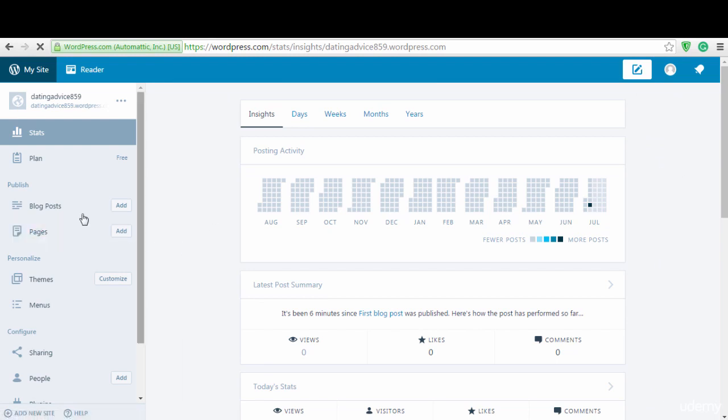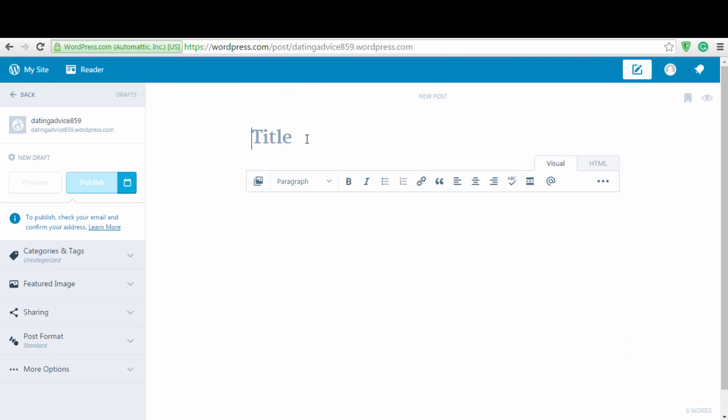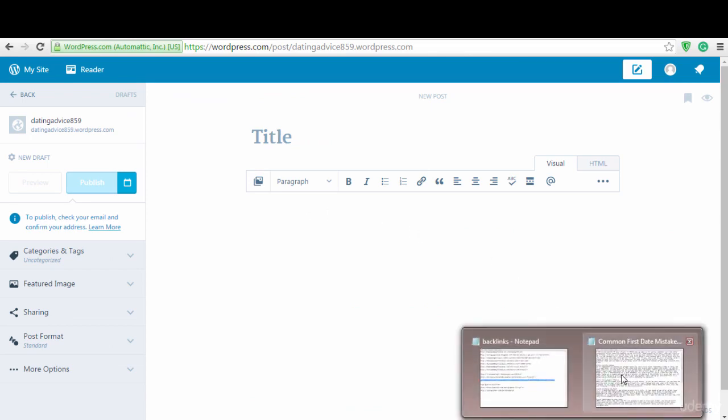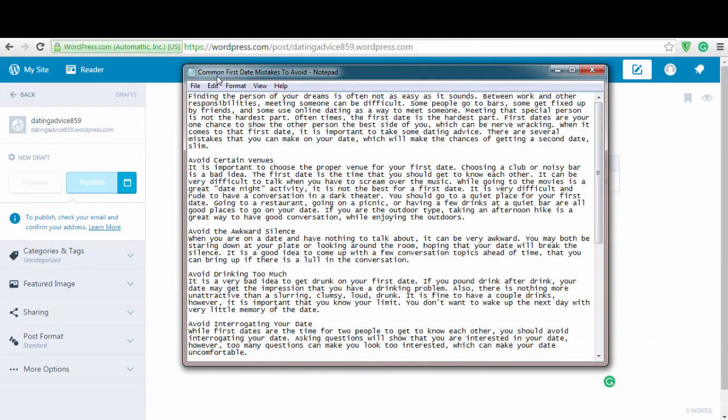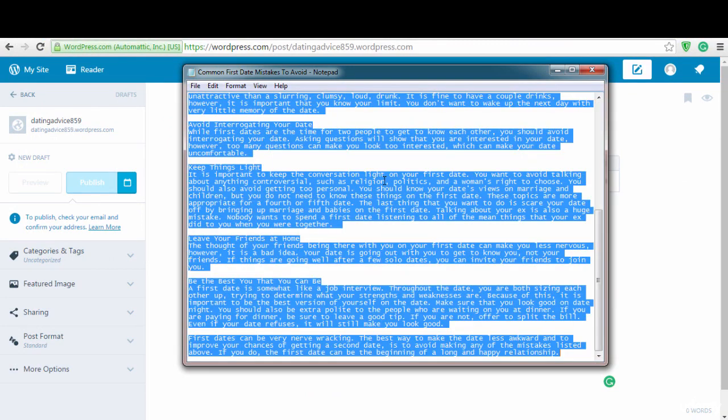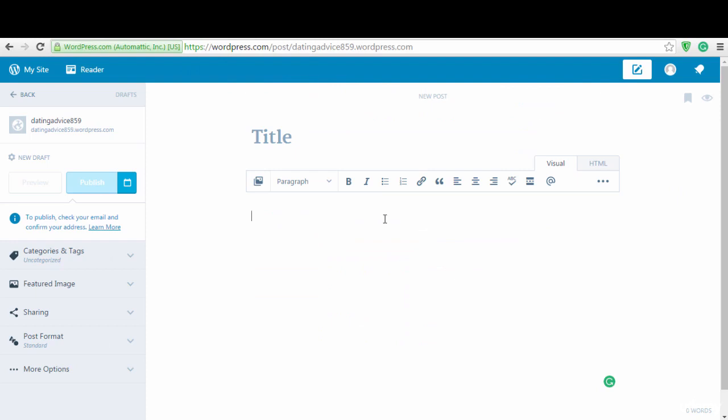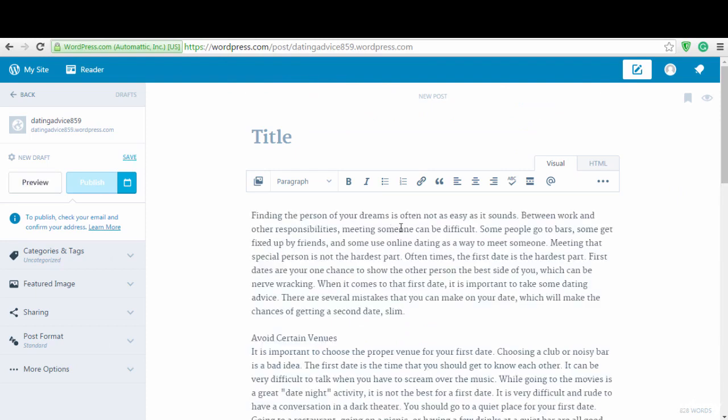So now what we need to do here is add an article, add a blog post. So go to blog post and click on add. And here you need to enter your headline. Now what you need to do here is get an article of 700 words or any number you want, and then just post it right here. So here you can see I already have my article called common first date mistakes to avoid. So I'll just copy all this text and paste it right here.